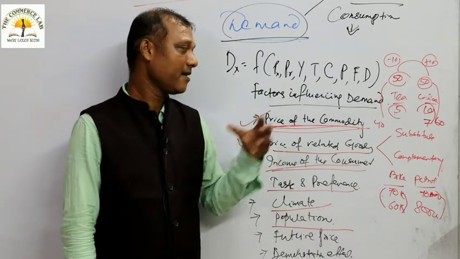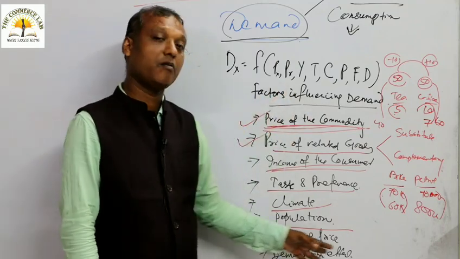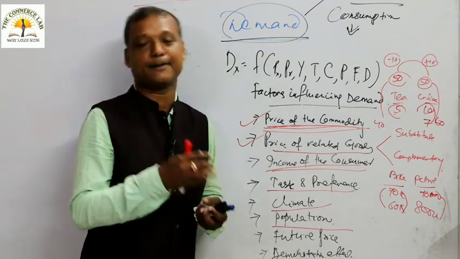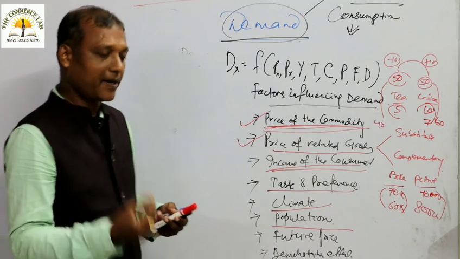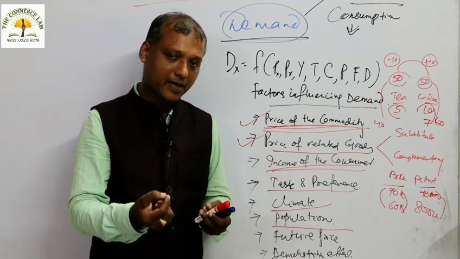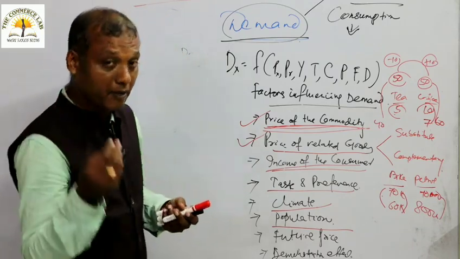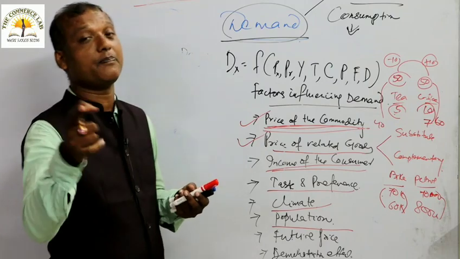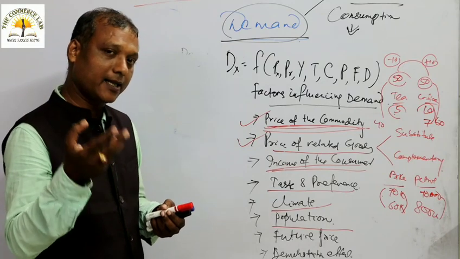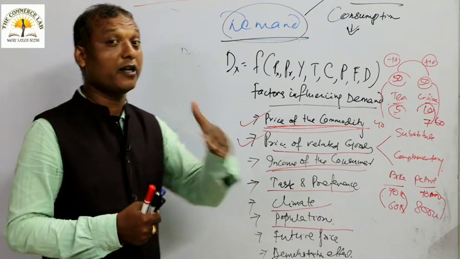What are the elements influencing, determining the demand of a commodity? That is your future price. Take for example, now the price of a commodity is high. After 5 days, you get the information that the commodity is becoming a little cheaper. After some days, you think that the price of the commodity is likely to fall. The price of the commodity will fall in future.